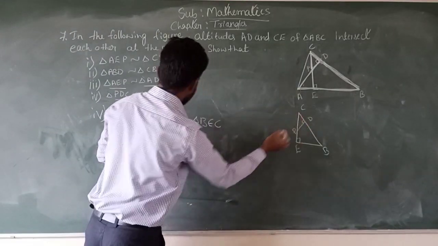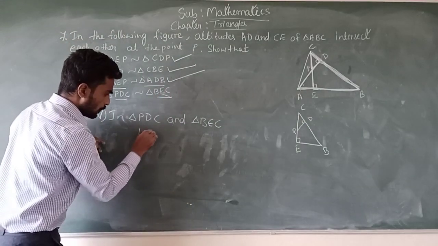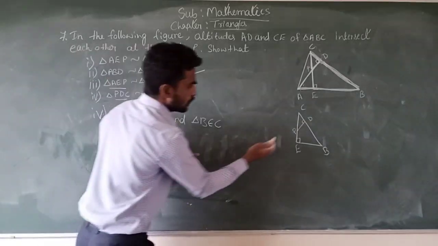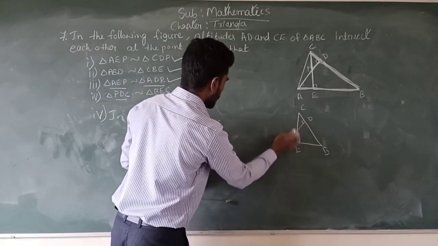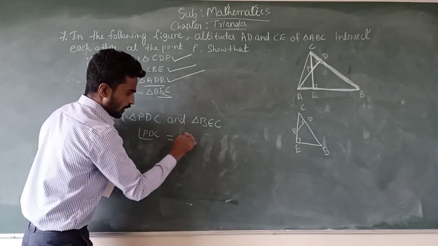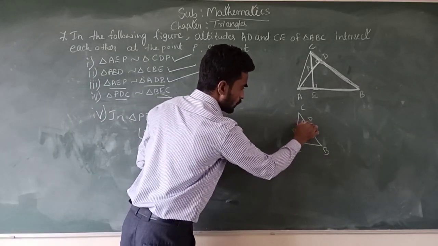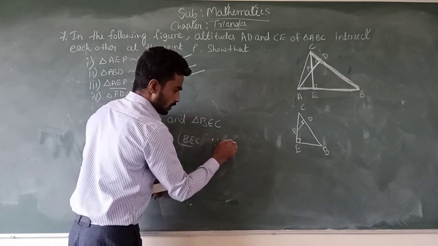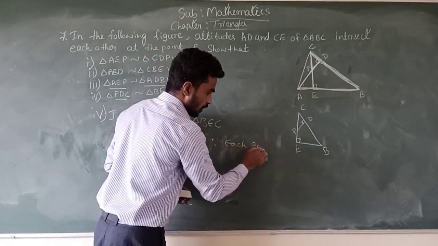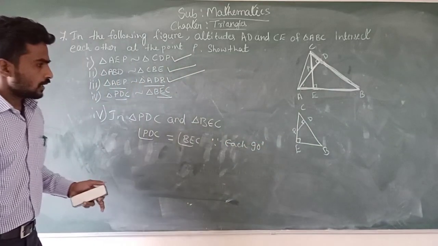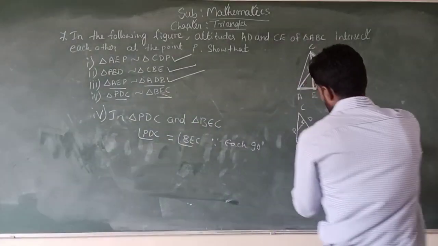This angle PDC is equal to this angle BEC, because each is 90 degrees. And also observe these two triangles.